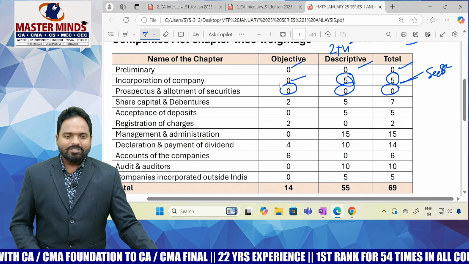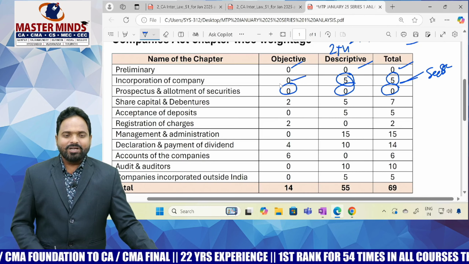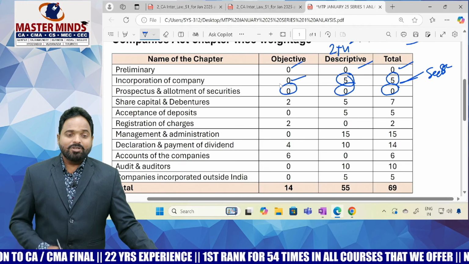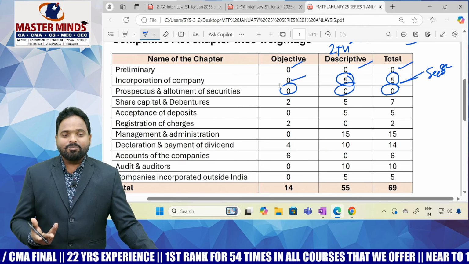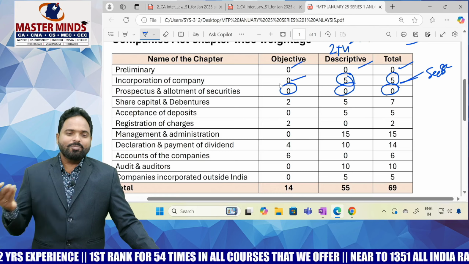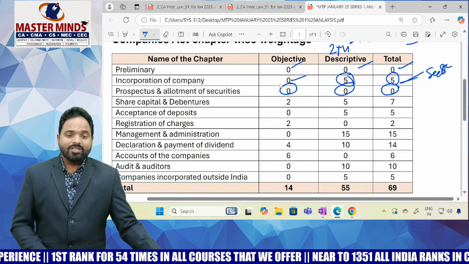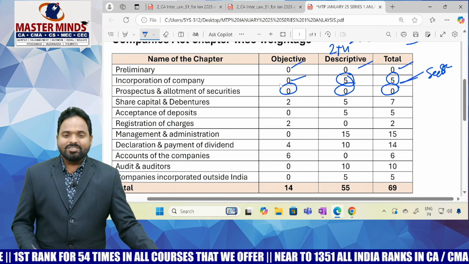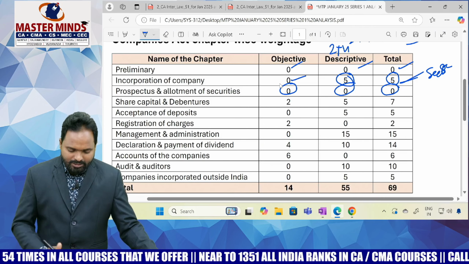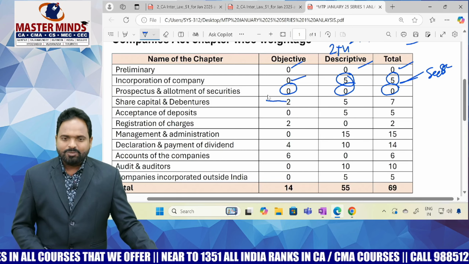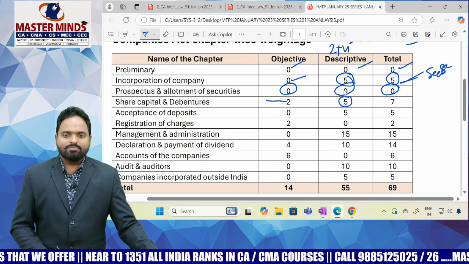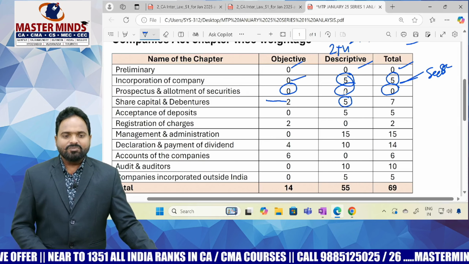Share capital and debentures, chapter number 4: buyback, reduction of share capital, right shares, bonus shares, alteration of share capital, issue of shares, ESDR, issue and redemption of preference shares, issue of shares at premium, issue of shares at discount. We discussed so many topics in share capital and debentures. Debentures also: debenture authority matrix, debenture trustees, the issue of security debentures. Out of all that, they asked only one 2 marks MCQ from the debentures topic, and one 5 marks question from share capital.